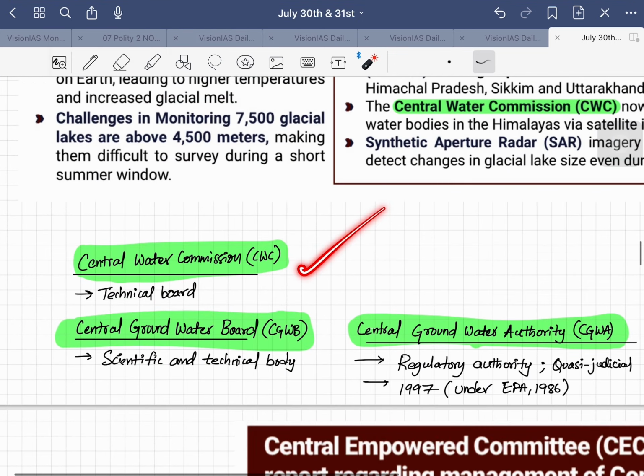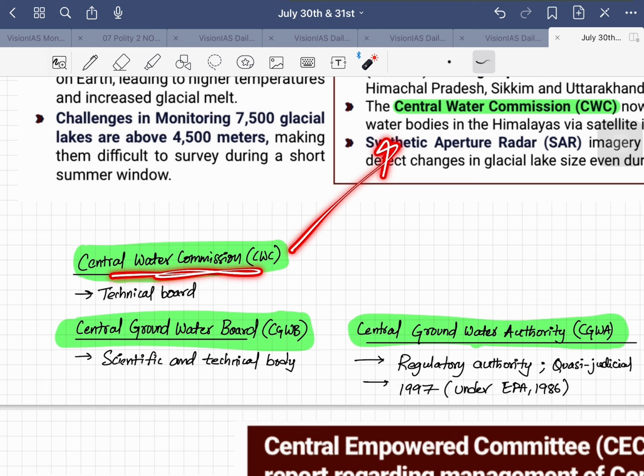Now come to the Central Water Commission, and we have the Central Groundwater Board and the Central Groundwater Authority. The Central Water Commission, as mentioned here, is a technical board. It researches and also observes the problems, and all the technical aspects of water in India are taken care of by the Central Water Commission. And the next one is the Central Groundwater Board.